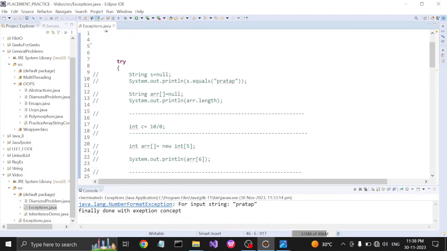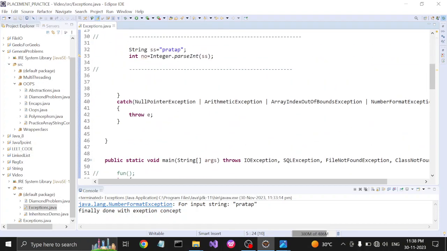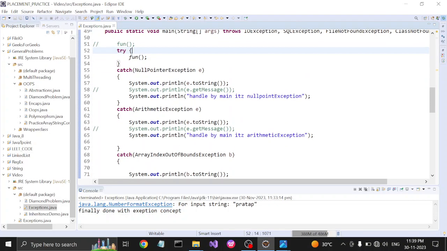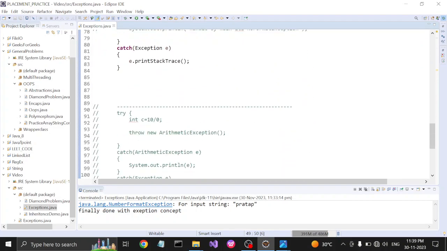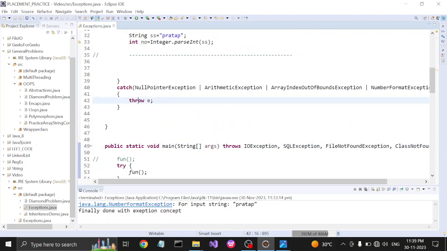Okay, so we have one exceptions class, and we have one main method in it. There are two ways to throw an exception. One is by using the throws keyword and the other is by using the throw keyword. We'll see it properly later in this video.